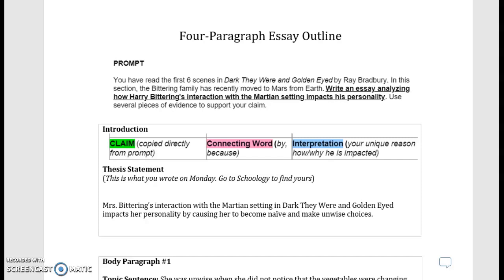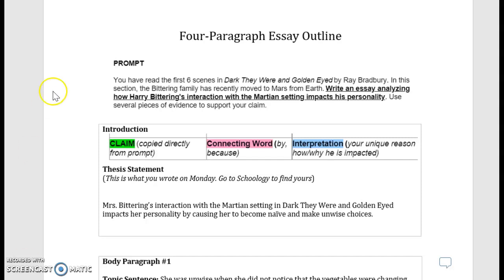All right, hi everyone. So today I am going to go through how we are going to use our 4 paragraph essay outline. You will be seeing this throughout the year. So I wanted to give you all a step-by-step procedure on how we are going to complete this.